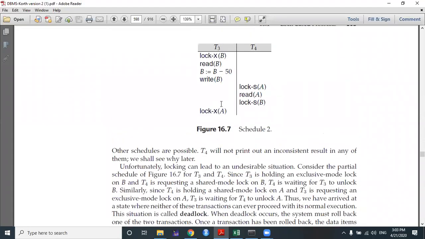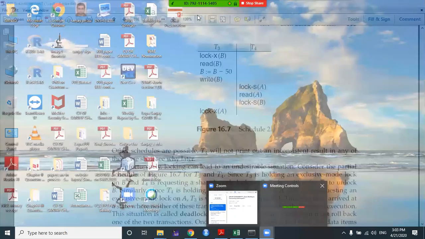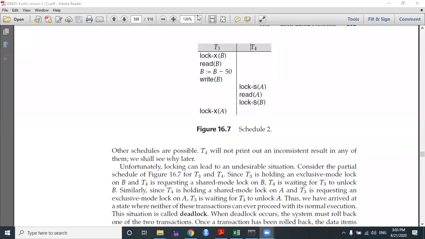Okay, so let me give one example. This is one example: two transactions on a particular data set, transaction T3 and transaction T4. In this transaction, it performs the same operations: an exclusive mode lock on B, read B, perform the subtraction, write B, and then a shared lock on A, read A, shared lock on B, and then perform the exclusive mode lock on A.